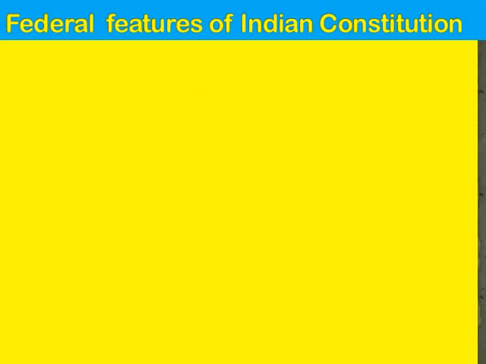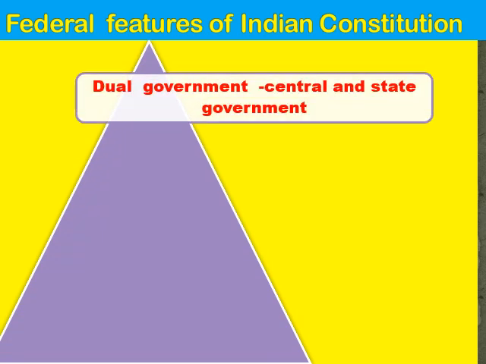Okay, so first we will read the points from your book. Whatever I provide in the PPT, you have to make notes of that, and only that will come in the exam. So first is the federal setup. What is the federal setup? You know that the Constitution of India is borrowed from 60 countries, and various good things from various countries we have kept in our Constitution. It has provided us the freedom to choose our own government. So the Constitution of India has established a federal setup of government in the country, and federal setup involves dual government. If the question comes, what do you understand by the federal setup? It speaks of dual government, that is the national government and the government of the component states.